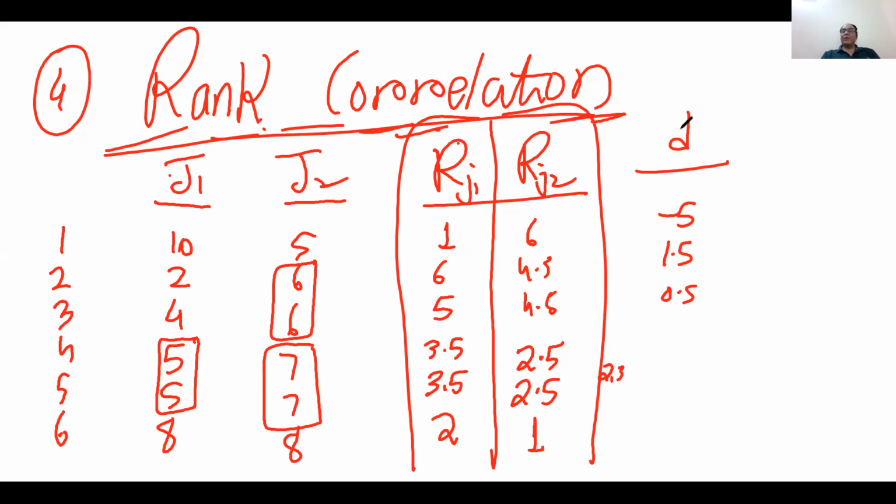I will calculate this difference in the rank, and on the basis of this difference, I will use this formula. Let me show you the formula for rank correlation. It is 1 minus 6 d square upon n into n square minus 1.